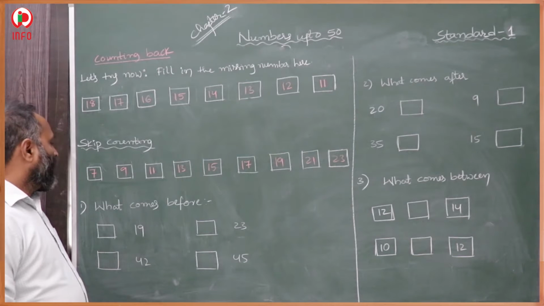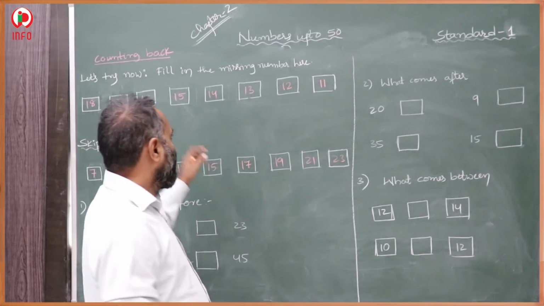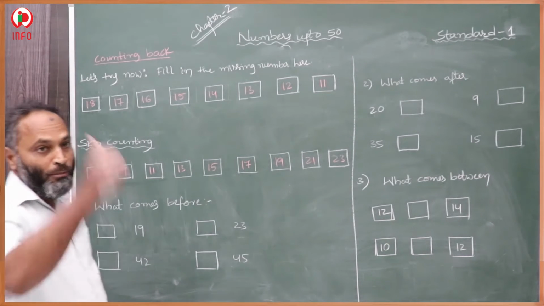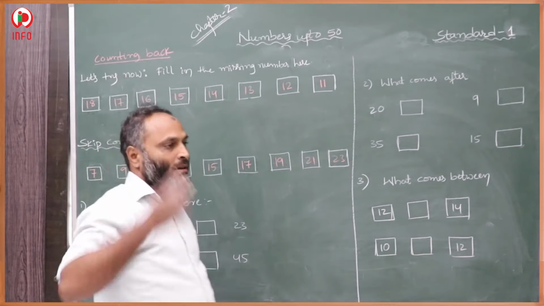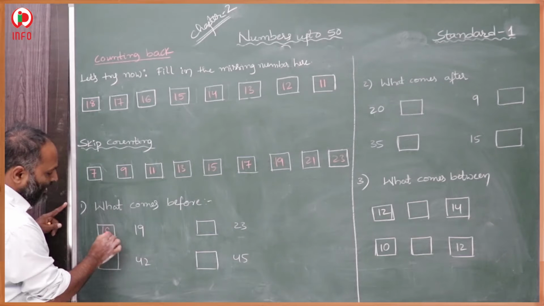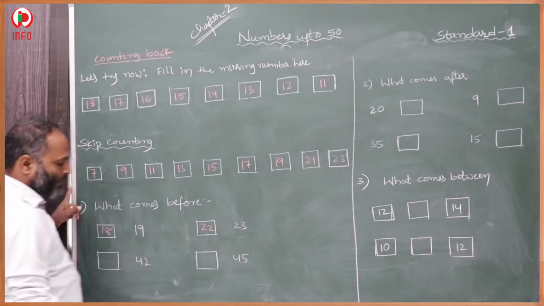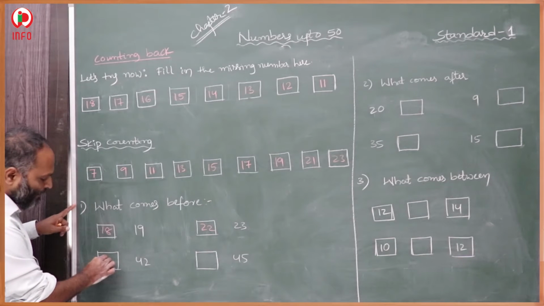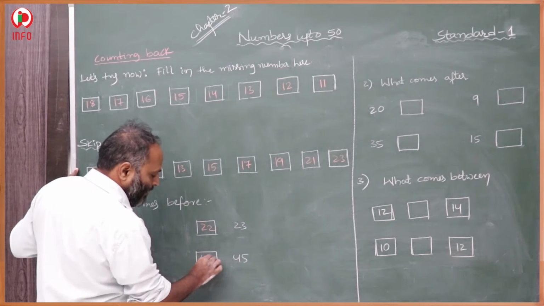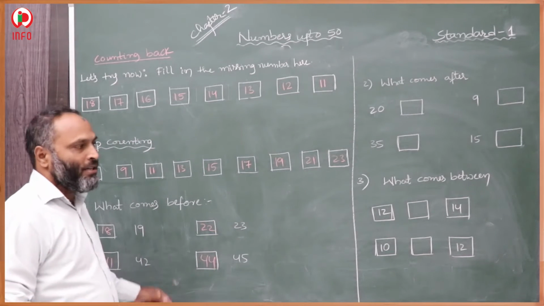Skip counting. Then this is the counting back, means in reverse order in back counting. So we did that here, and this is skip counting. And what comes before? Before means back side, before only. So 19, before what comes? 18. 18 and 19. And 23, before what comes? 22. That means 22 and 23. And 42, before what comes? 41. That is 41 and 42. And 45, before which number will come? 44. That is 44 and 45. In this way we have to think and write.